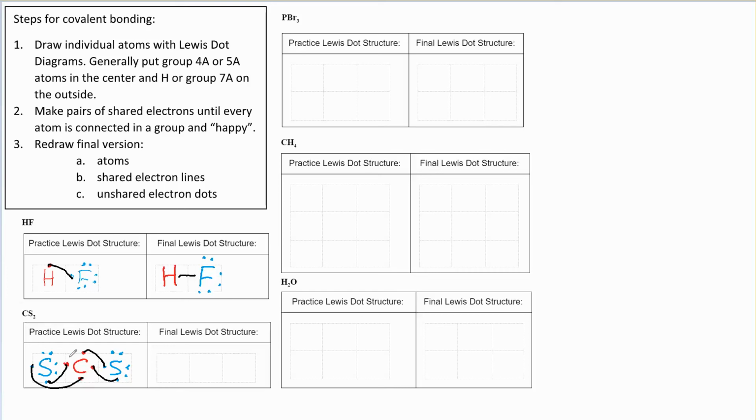So in this way, carbon might have started with 4 valence electrons, but it's getting another 2 electrons shared with it from the sulfur here. And it's also getting 2 shared with it from the sulfur on this side. And each of the sulfur started with 6 valence electrons, but they're getting 2 electrons shared by the carbon. And so in that way, each atom now has access to 8 valence electrons, and so we would count them as happy.